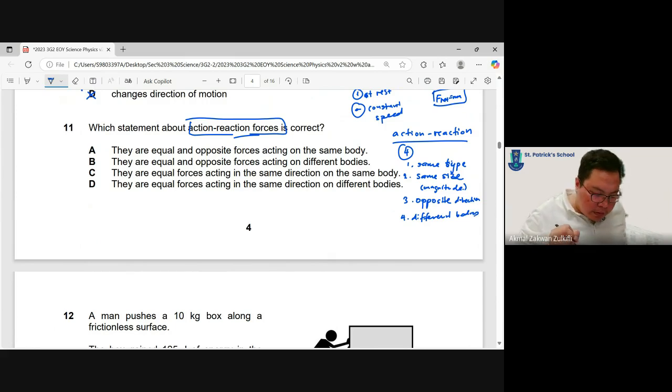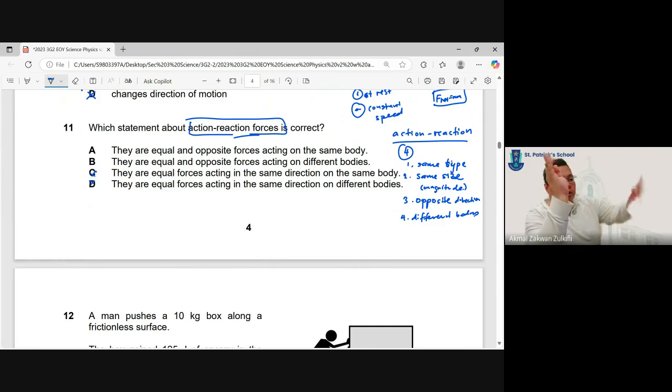Okay, so which one? Equal forces, all of them say that they're equal. And then they say opposite forces, yes. So this cannot be in the same direction. They're opposite. Think about it: if I'm pushing with my right hand, my left hand is also pushing me. My right hand is pushing my left hand to the left, my left hand is pushing my right hand to the right. So they're opposite in direction, and they are acting on different bodies.